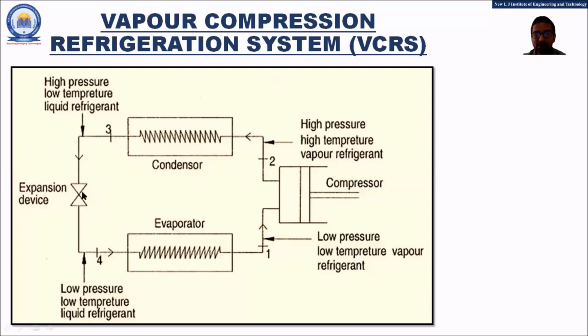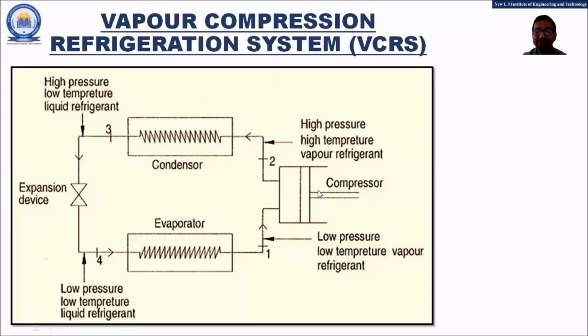The third component is the expansion device, also known as the expansion valve or the throttle valve. And finally, the most important component of this system, the evaporator. In the examination, you need to compulsorily draw this diagram.